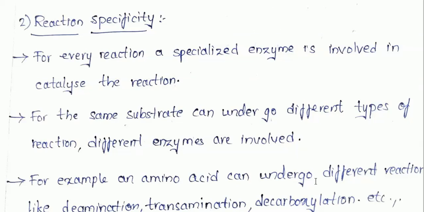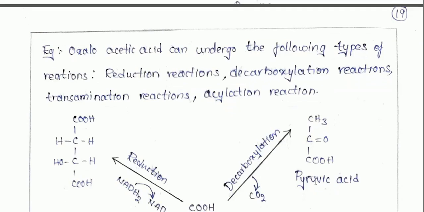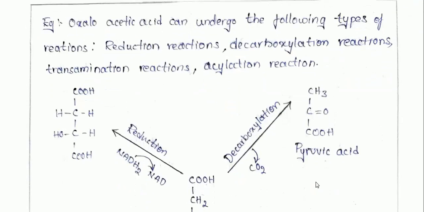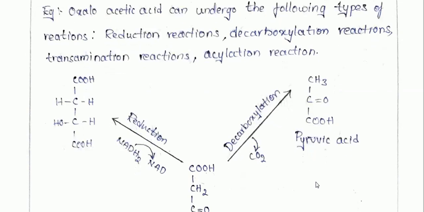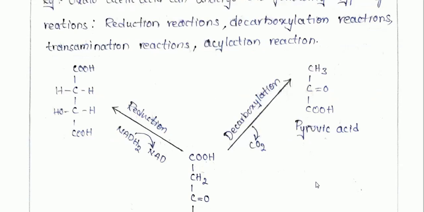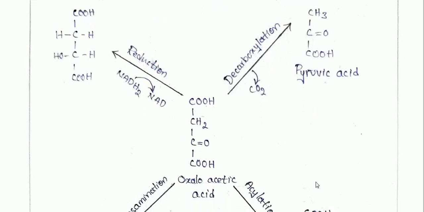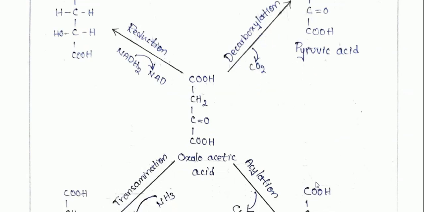For example, just see the reaction and you get an idea. Take oxaloacetic acid as an example. This oxaloacetic acid undergoes different reactions like reduction, decarboxylation, transamination and acylation.